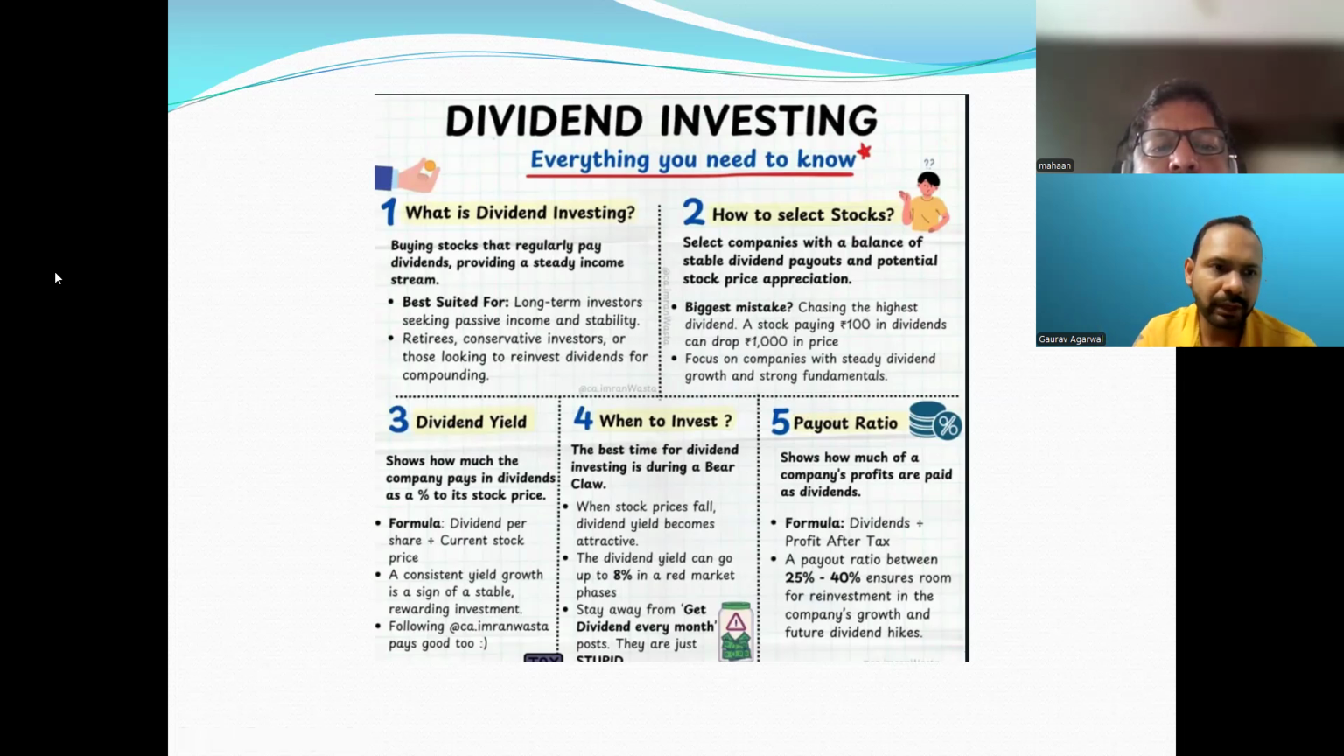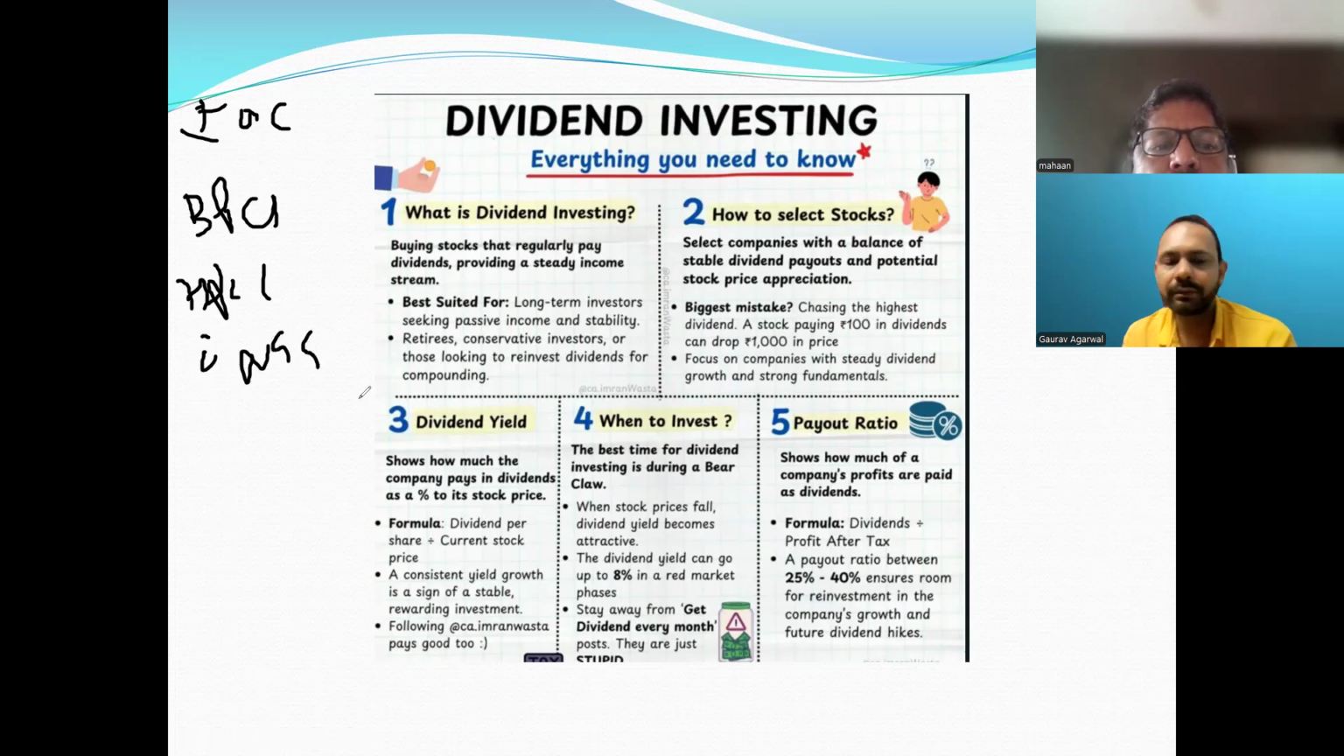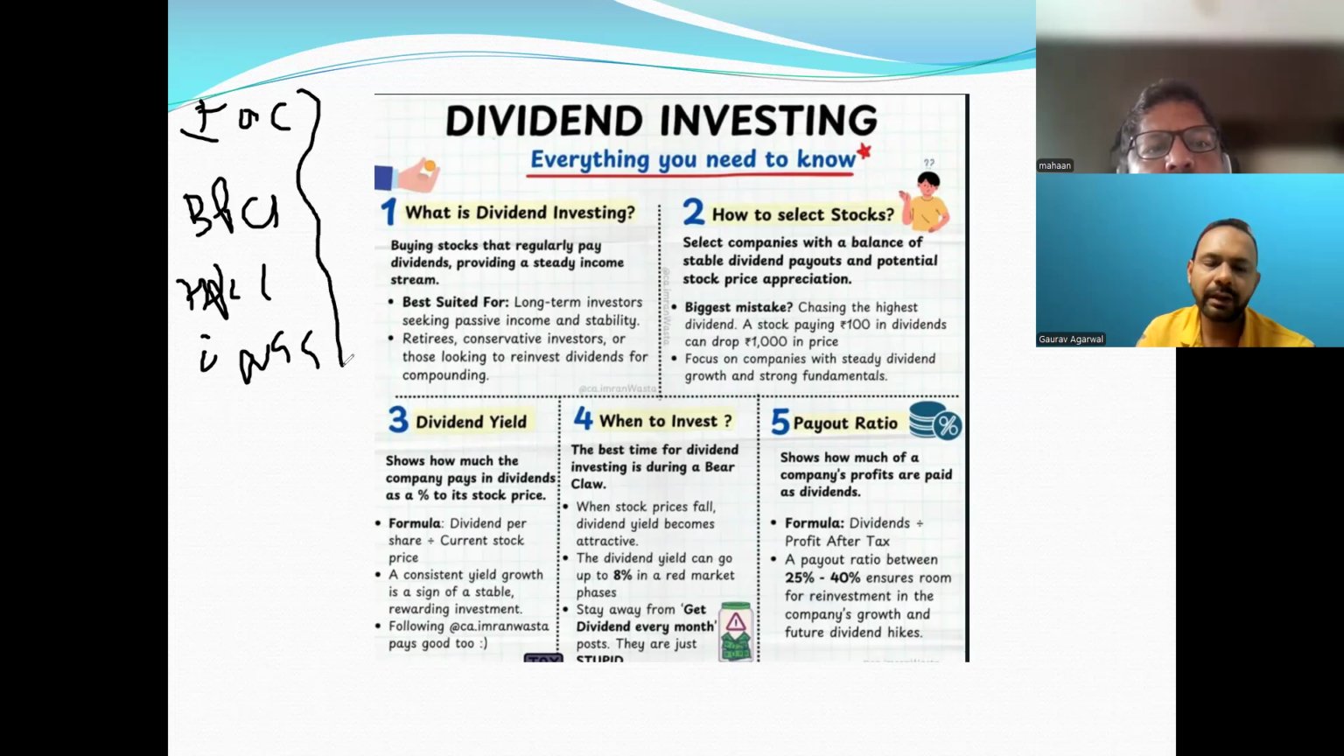Some companies which are giving dividends right now are IOC. Mostly the PSU companies are giving dividends, right? IOC, BPCL, HPCL, ONGC. These are the top companies giving good dividends to shareholders. So if you are thinking of investing in dividend-rated companies, you can start investing in these companies too. There are different dividend yields for these companies.